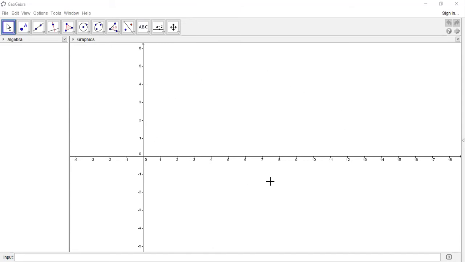Any type of geometrical construction can be drawn in this view, and it is visible there. The third part is the input tool. Here is the horizontal bar with blank content, called the input bar. It is used to input the data that is required for calculations and geometrical constructions.